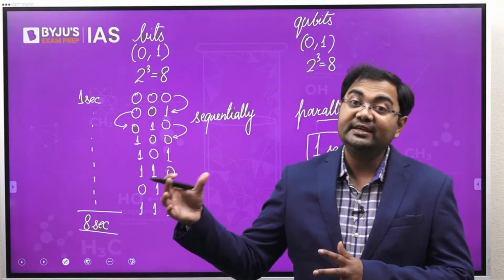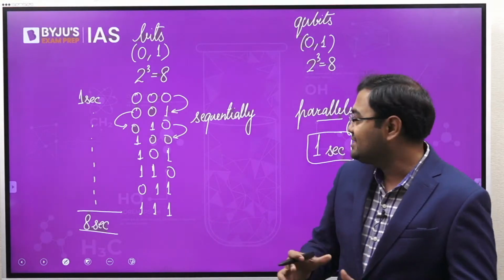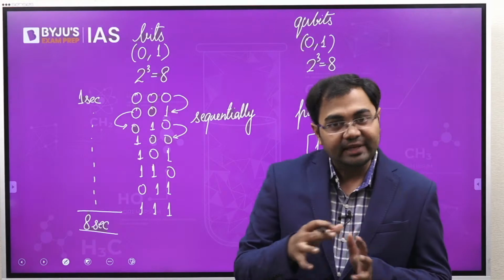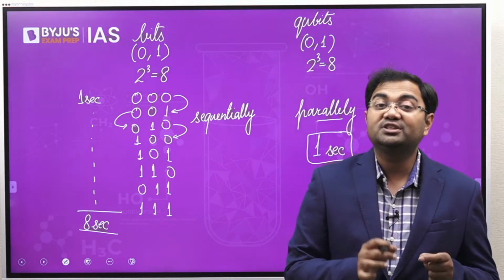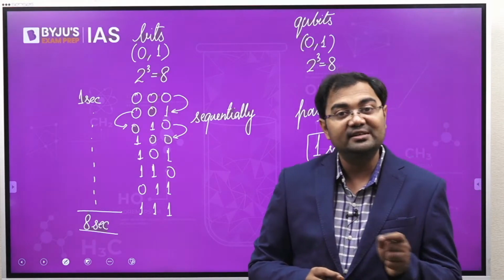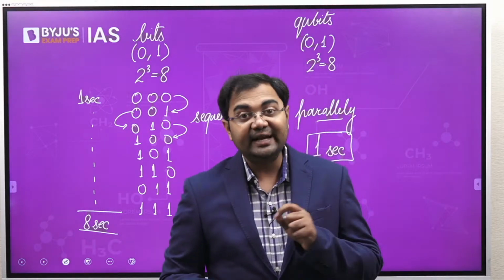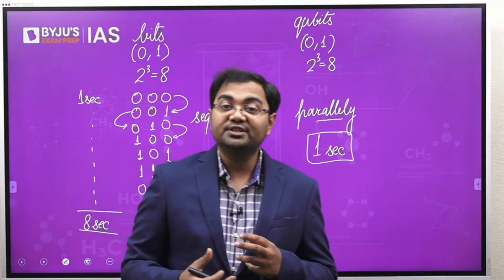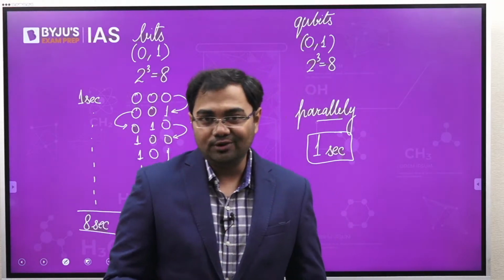You keep on increasing the number of bits, and you will see that the computation speed of a normal computer will keep on decreasing, whereas the computation speed of the quantum computer will still remain the same. And that is what is advantageous with quantum computers. That is why quantum computers are being seen as the future of computing.